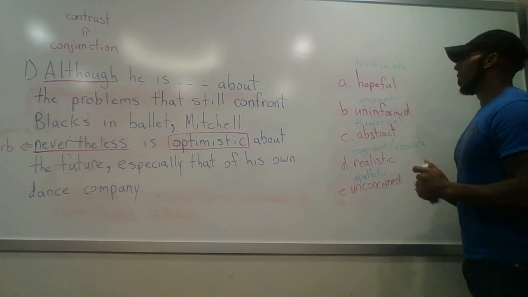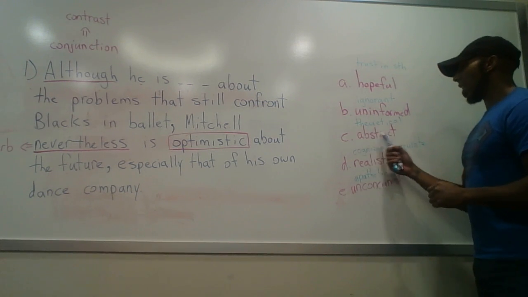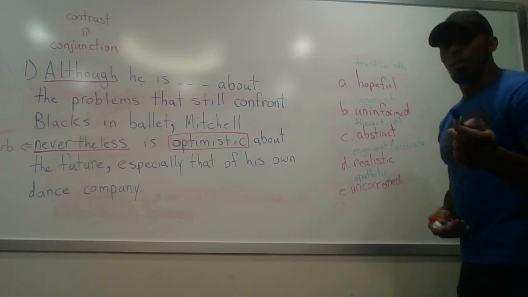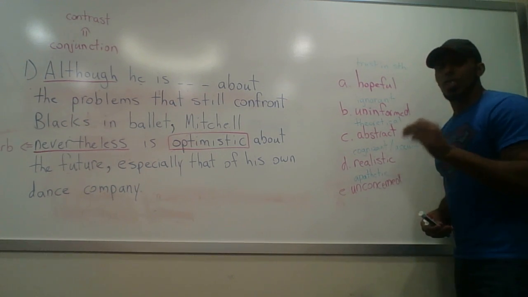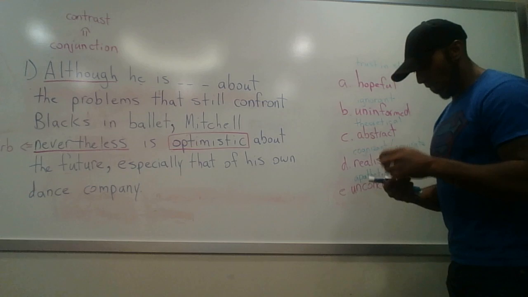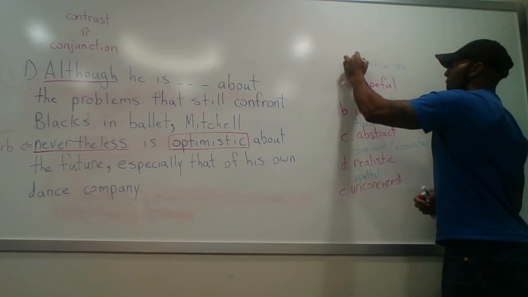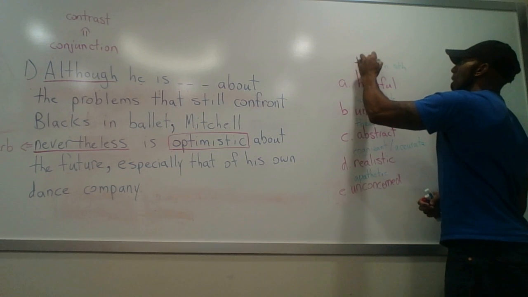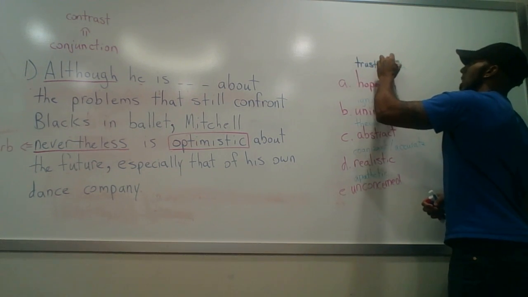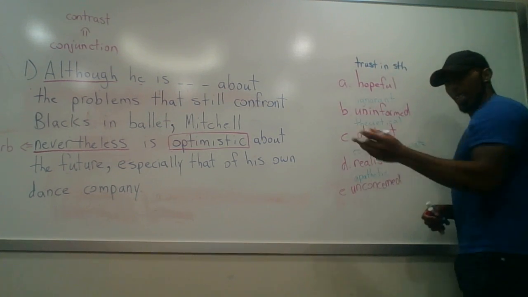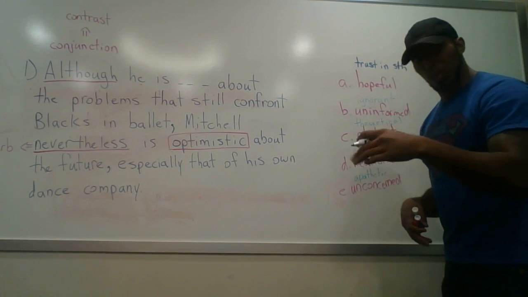A, we have hopeful. B, we have uninformed. C, abstract. D, realistic. And E, unconcerned. Now you can see above each one of these, I've also written some notes. Maybe you can't see, I'm sorry. I wrote in a very light color, so I'll go ahead and go over that in blue. The first one is hopeful. To be hopeful, a synonym, it's not really a synonym because it's not a single word, but to be hopeful is to have trust in something, that trust that something will happen.